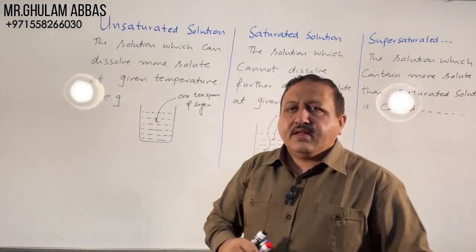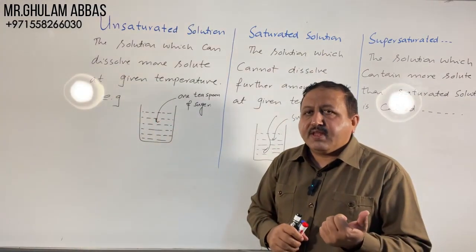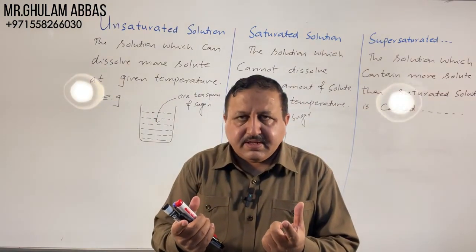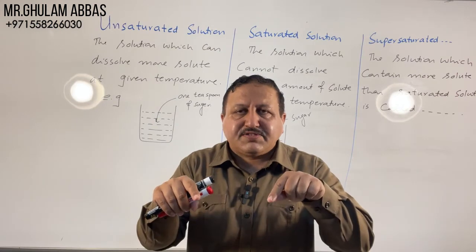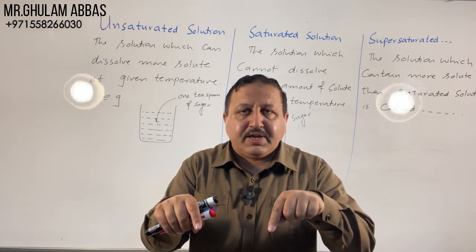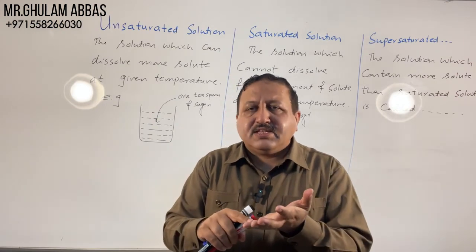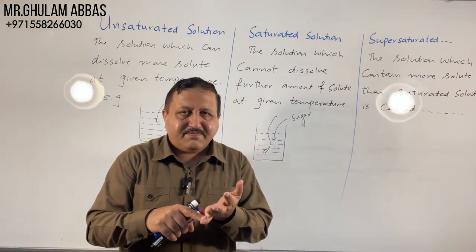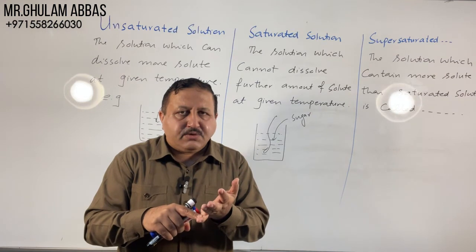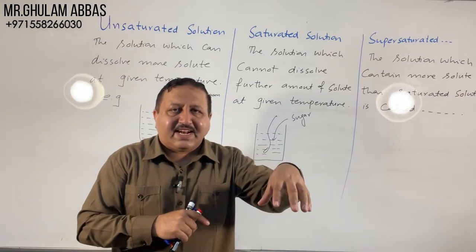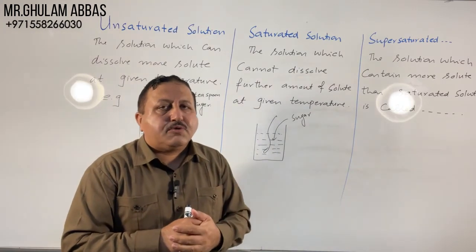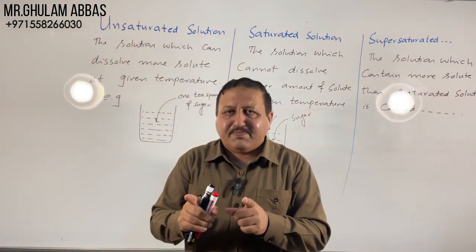How can we separate them practically? Take saturated and supersaturated solutions, and add solute into both solutions. In supersaturated solution, crystallization will start when we add solute. But in saturated solution, the solute settles down at the bottom.